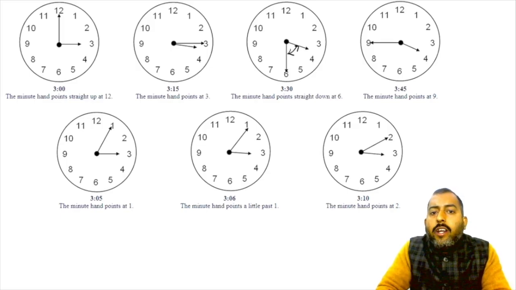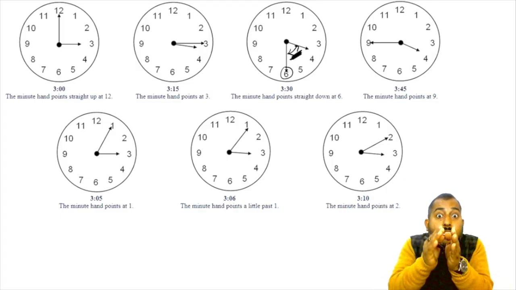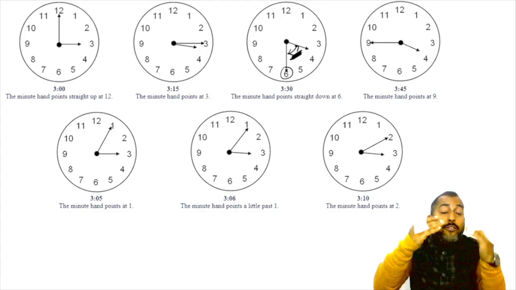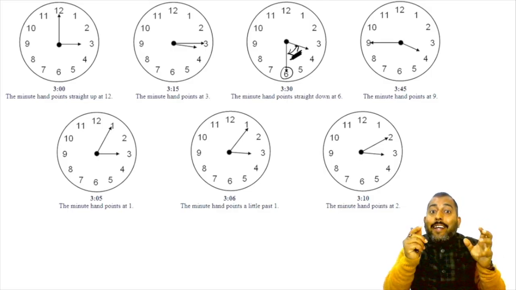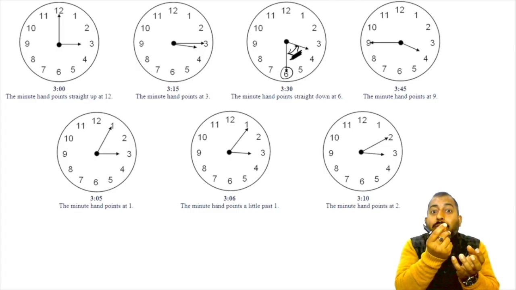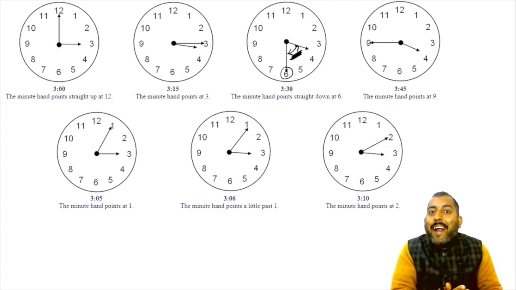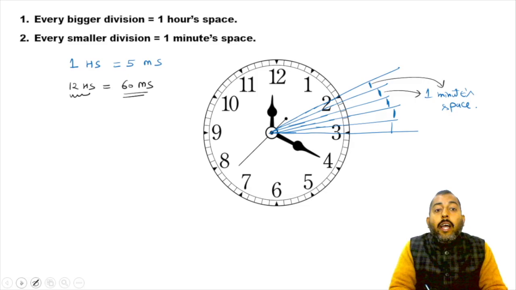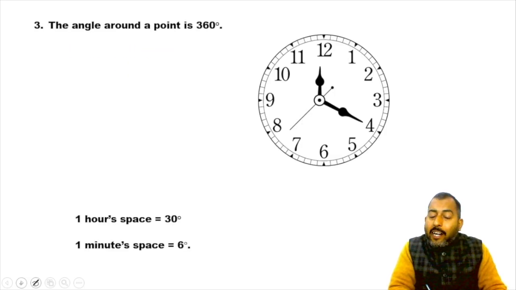Now as soon as time starts flowing after 3:30, this gap between the hands will start increasing. You can observe these points by taking a real wall clock, a big wall clock, and you can move the knob of the clock to move the hands. All right. So if the minute hand is ahead of the hour hand, the gap between the hands will increase.